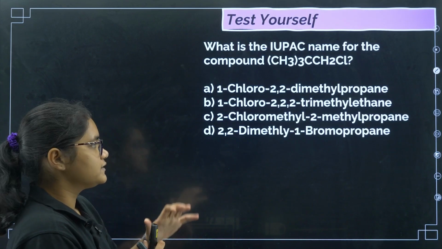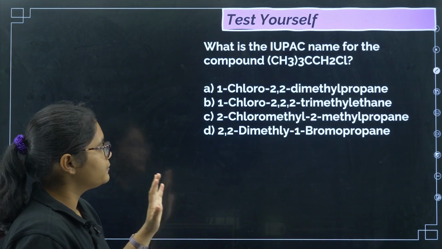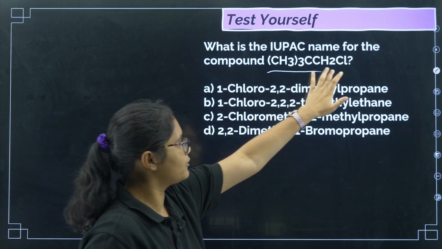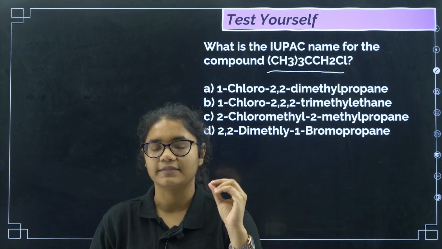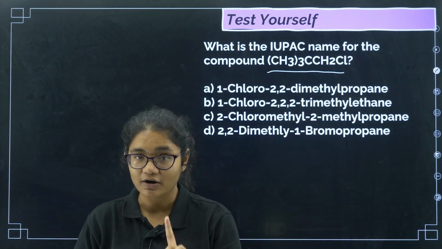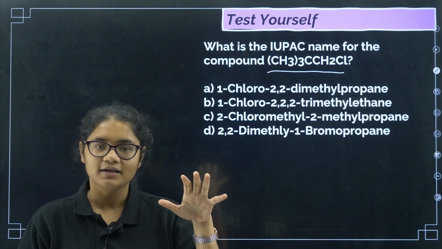So yes, now this is a homework question. You need to write the IUPAC name of this particular compound given to you. So draw the structure and then try to write its IUPAC name, and do not forget to comment down the answer in the comment section.